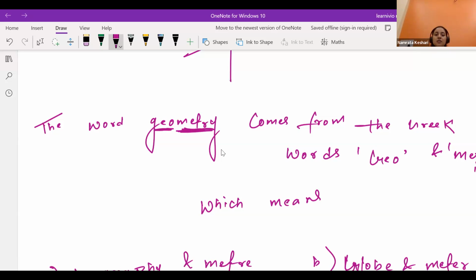Geo means geographical region, which can be taken as earth, and metry means to measure. Everyone getting it? Yes, ma'am.